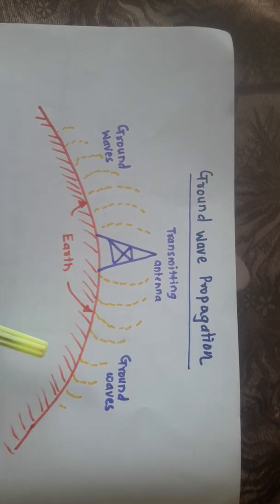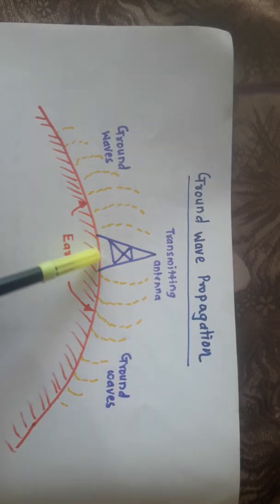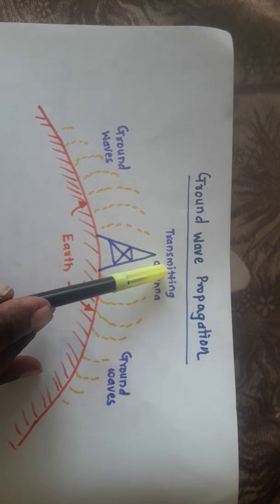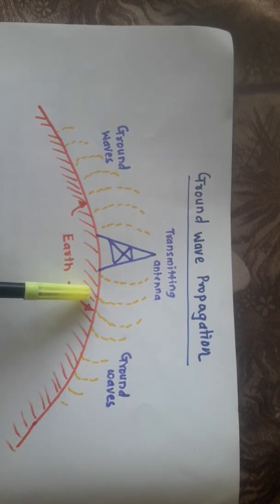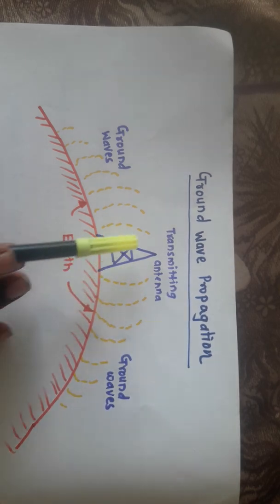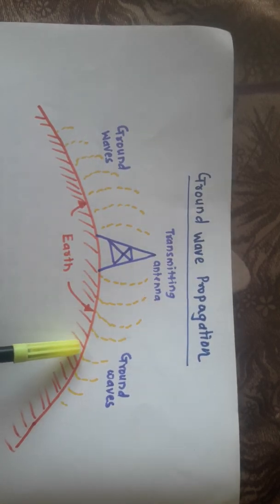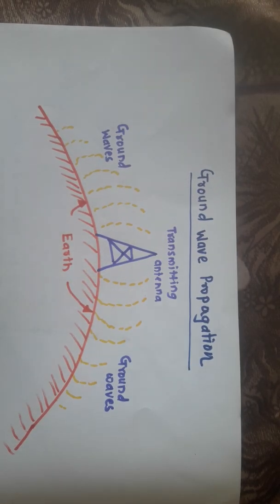So the important points about the ground wave communication are: first point, the ground or surface wave leaves the antenna. So here you are observing these waves are leaving the antenna, radiating the electromagnetic energy, and remain close to the earth surface. So these waves are very much close to the earth surface. The ground wave will actually follow the curvature of the earth, and therefore can travel a distance beyond the horizon.